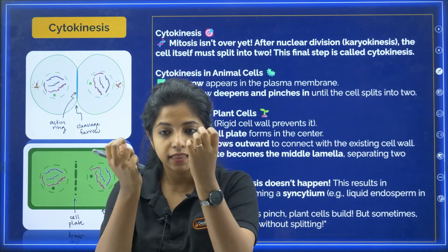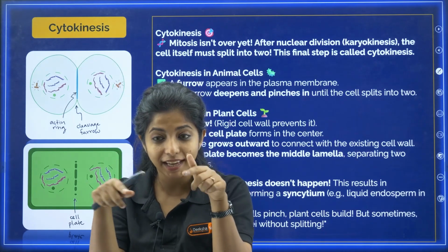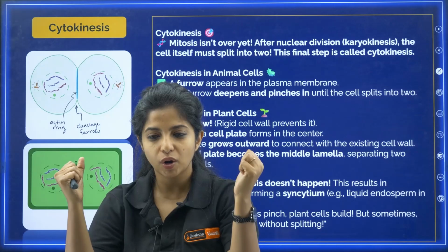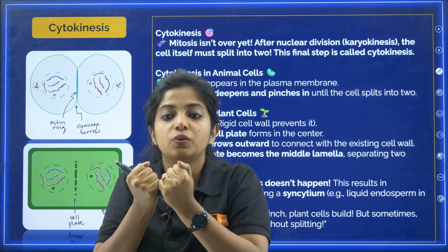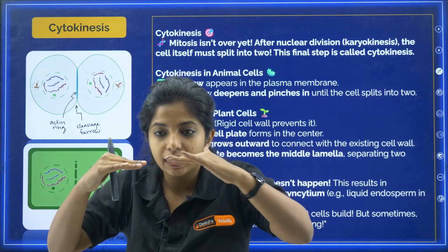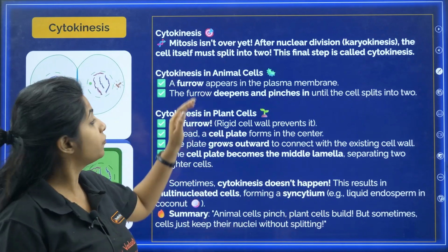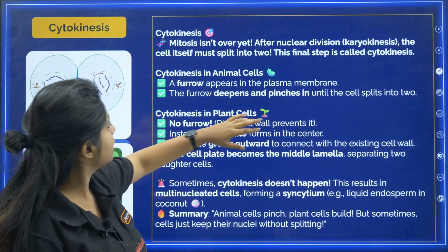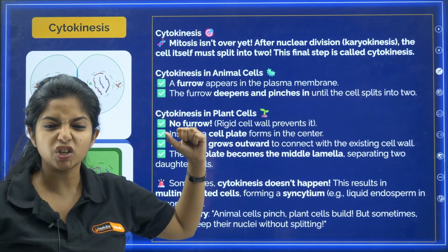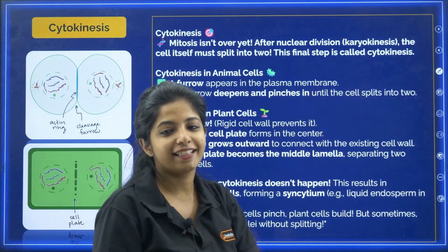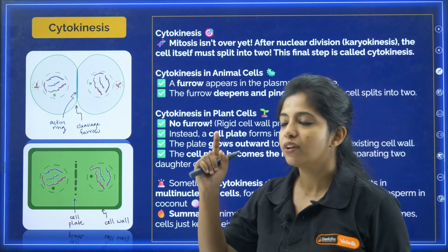Why is it happening? There are certain microfilaments inside the cell which are pulling it inside. Suppose I am inside the cell and I am pulling from both the ends, my dear children. What will happen? The middle portion is going to get split like this. A furrow appears in the plasma membrane. The furrow deepens and pinches in until the cell splits into two. That is how cell splitting happens in the case of animal cell.